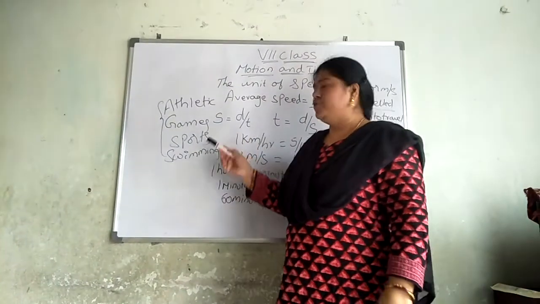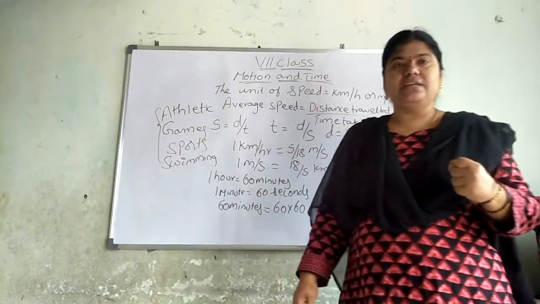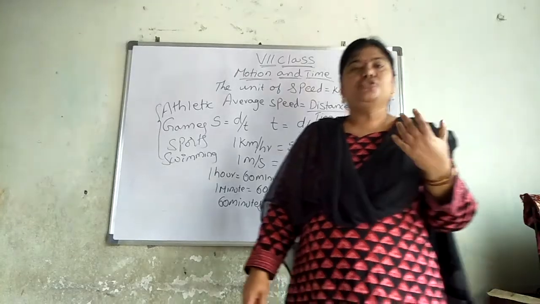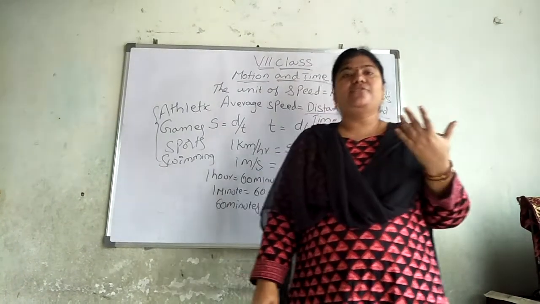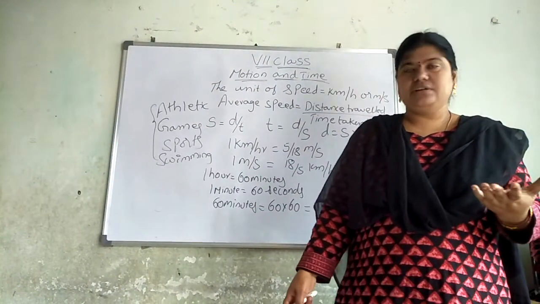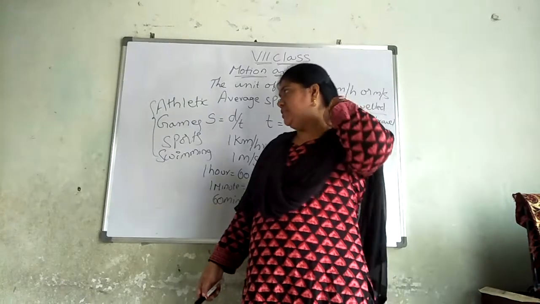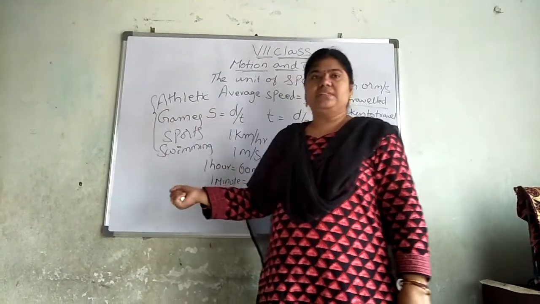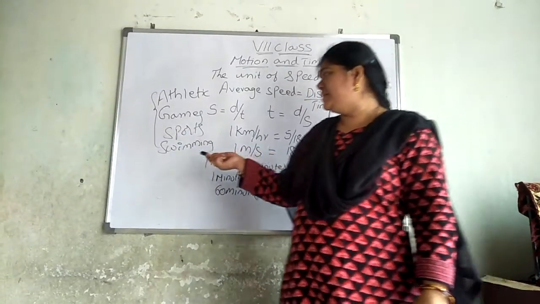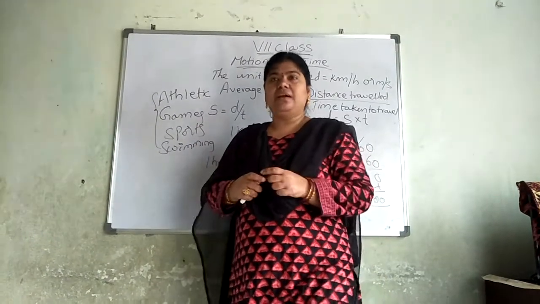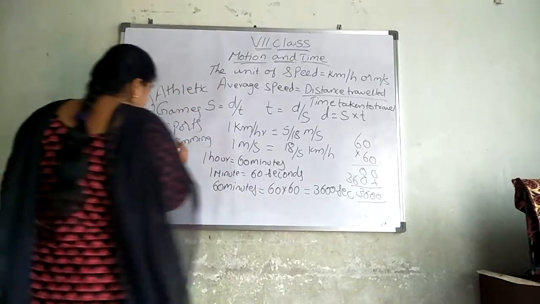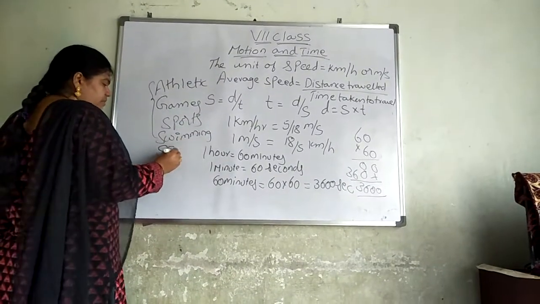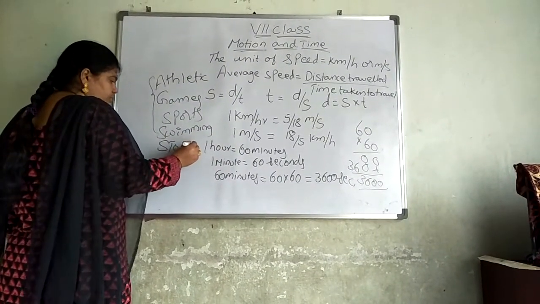In sports, they will count how many minutes or seconds you took for a running race or for high jump or some other games. In games, they will use a stopwatch.